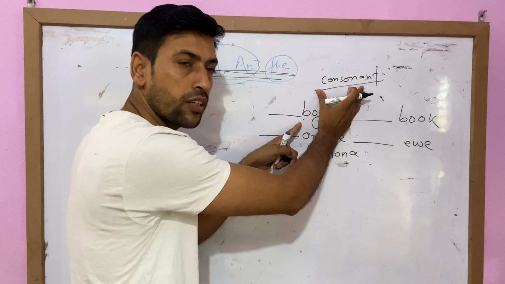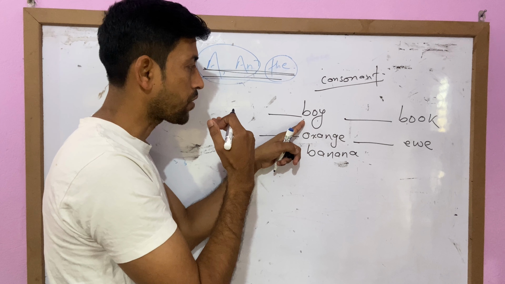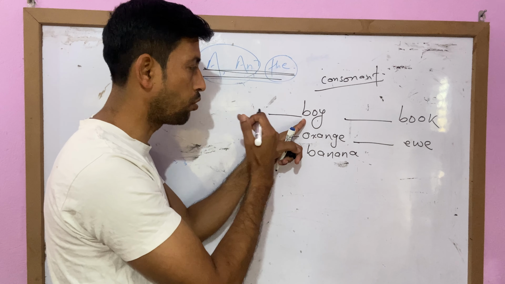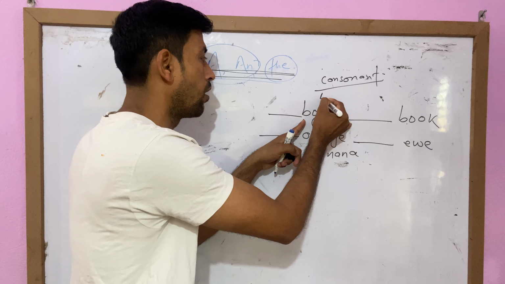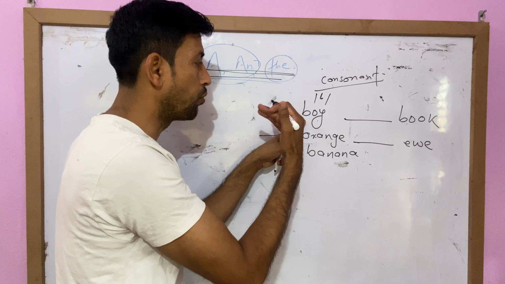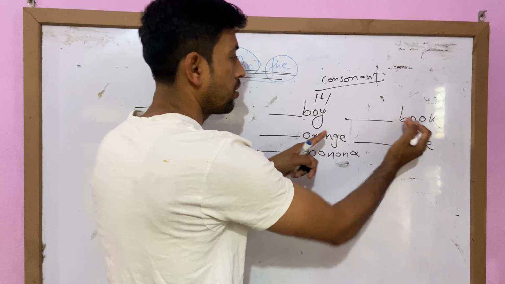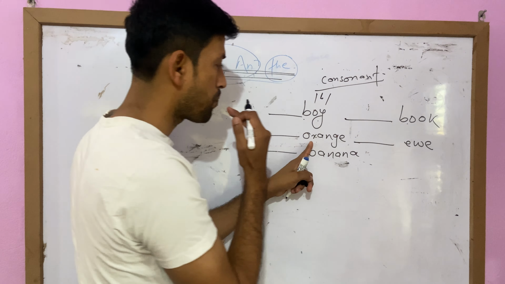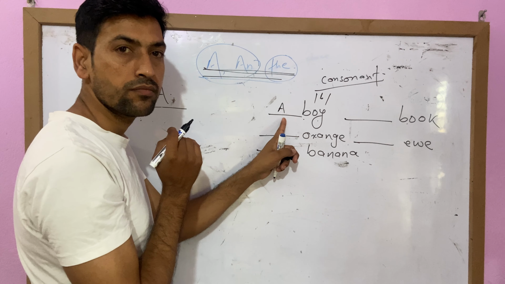When we pronounce the noun, at the beginning of the word, if the sound is consonant, we pronounce just the consonant sound. For example, boy, it refers to the b sound. Book, b. Which article do we use? A.